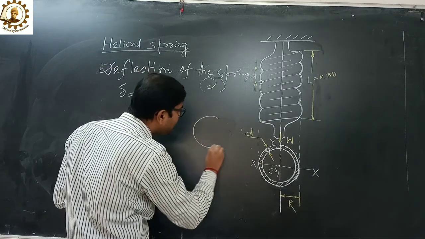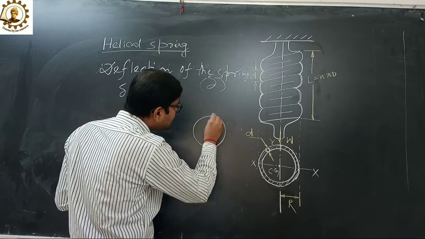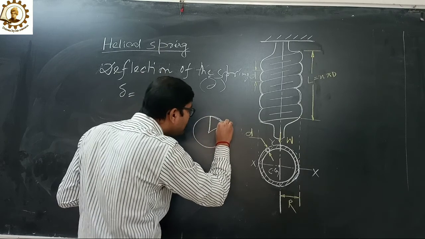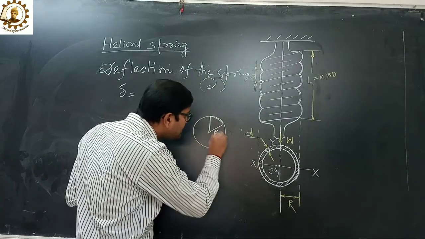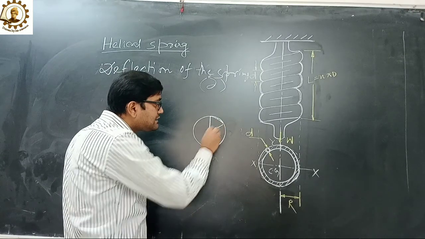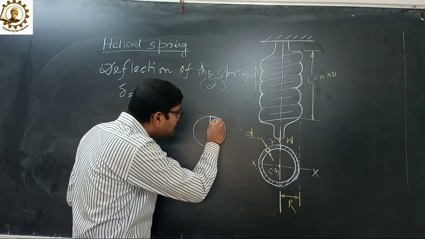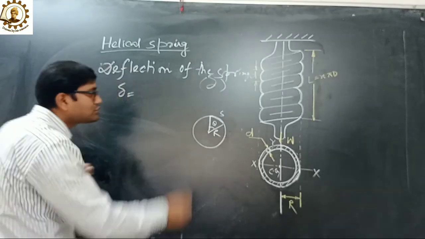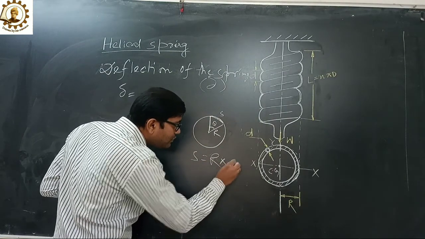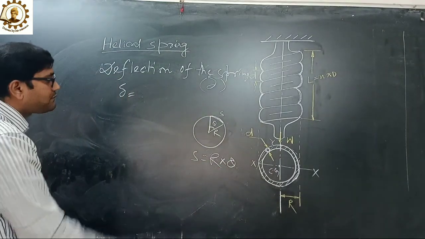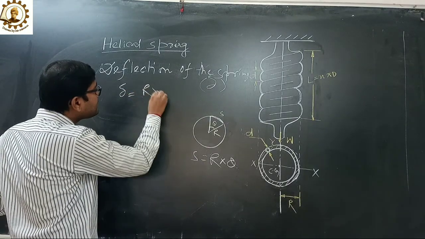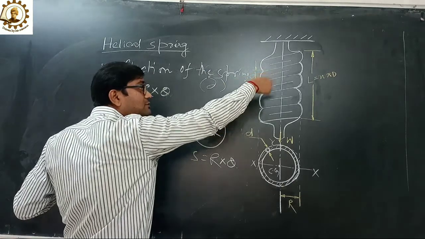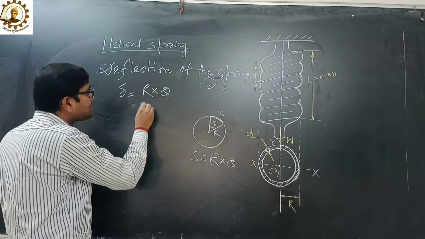In our childhood we studied that for a circle, if R is the radius of the circle and theta is the angle, the arc length is denoted by s, so s equals R into theta. In this field, delta equals R into theta. That is the deflection of the circumference of the spring.